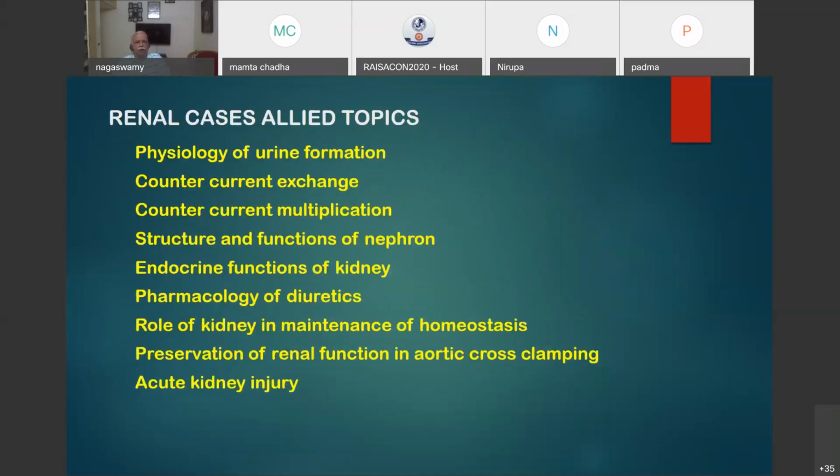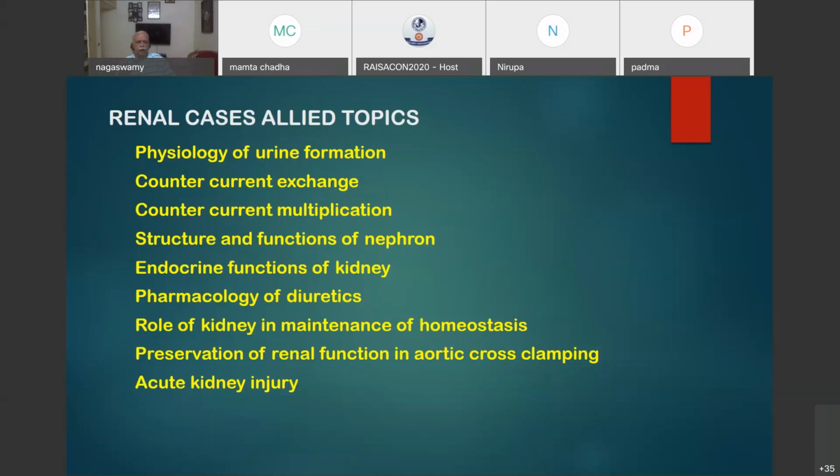So the topics that may be asked related to this are the physiology of urine formation. You have to be thorough. Countercurrent exchange and countercurrent multiplication. Structure and functions of the nephron. Endocrine functions of the kidney may be suddenly asked. Pharmacology of diuretics may be asked. Role of the kidney in maintenance of homeostasis. This will comprise hyperkalemia, hyponatremia. About that, you must be very confident and have a clear concept.